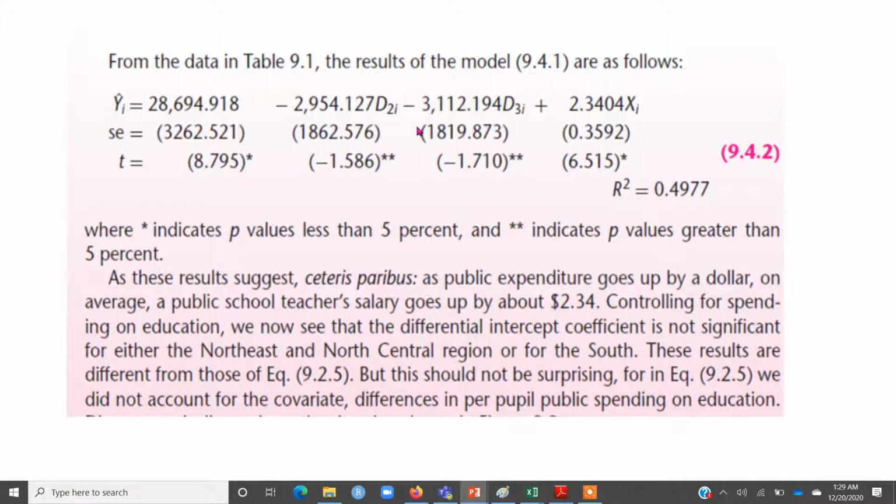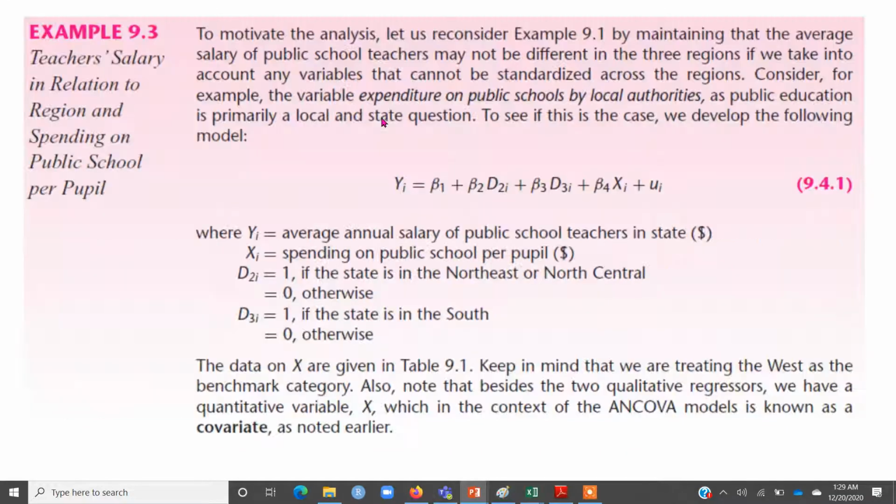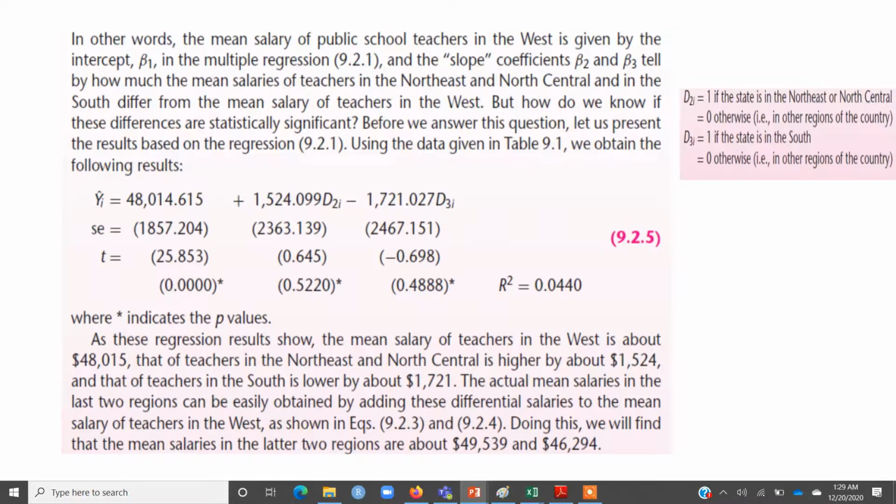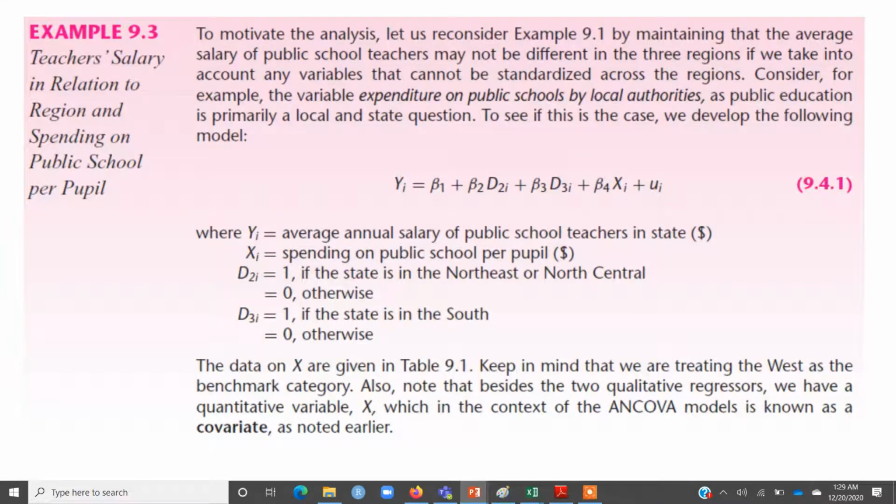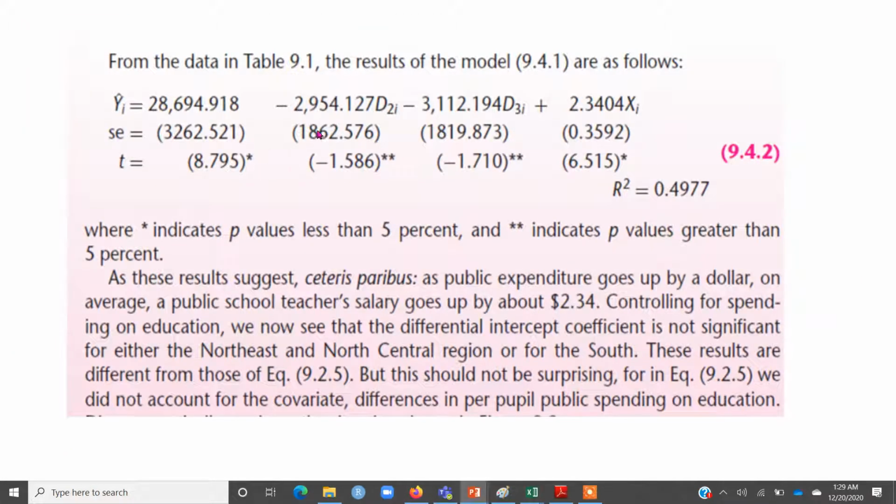So how to interpret this regression? For example, if I focus only on the region, let's say I interpret this D2. That means for the region where D2 is equal to 1, which means the district is in northeast or north central, the expected salary as compared to the base, which is west, is $2954 lesser than the salary in west.